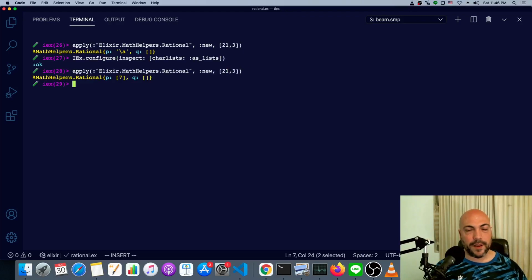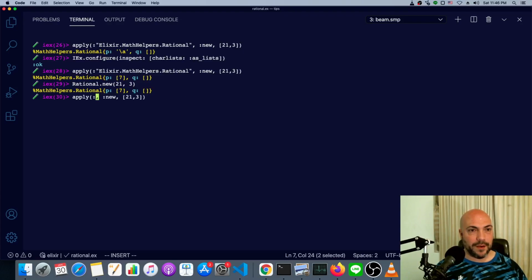There we go. Okay. If we apply Elixir.MathHelpers.Rational, new, with the arguments 21 and 3, that's the same thing as if we had just typed Rational.new 21, 3. So this whole thing is just syntactic sugar.